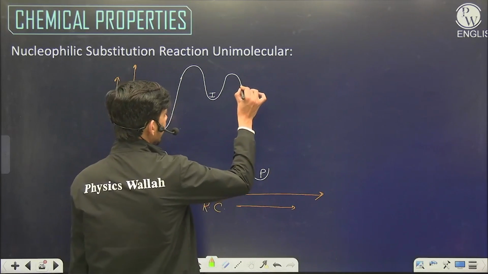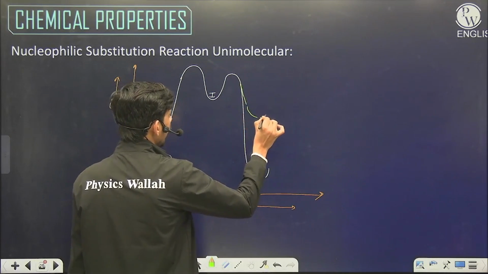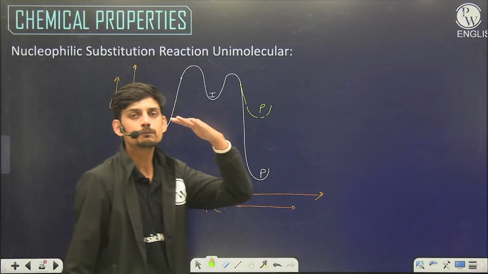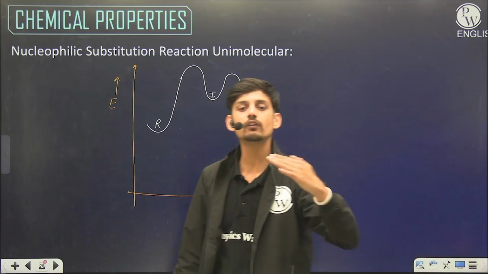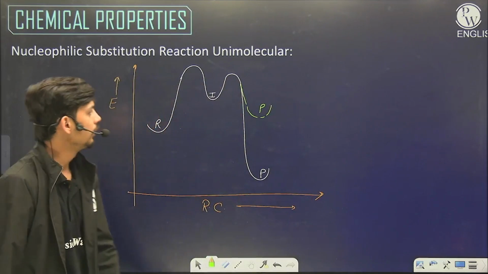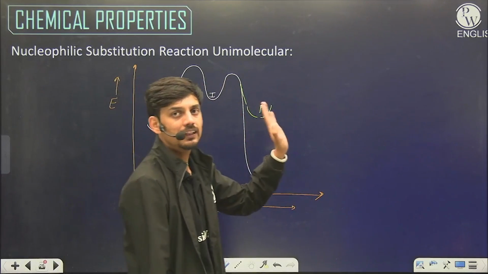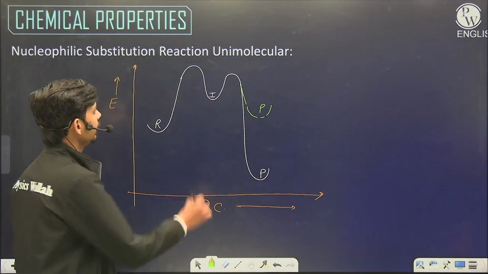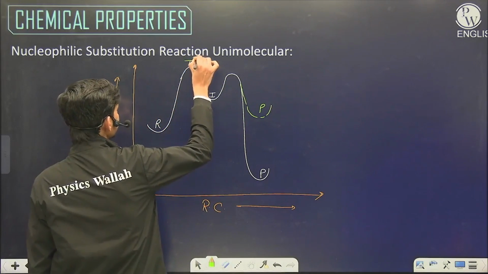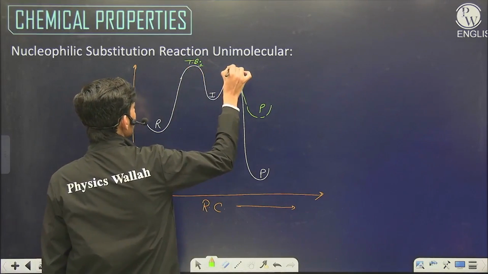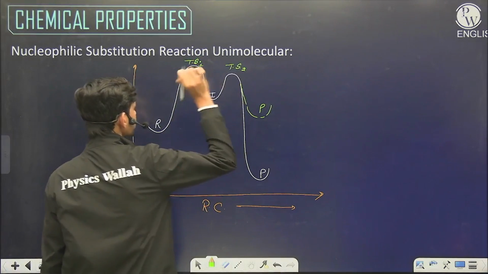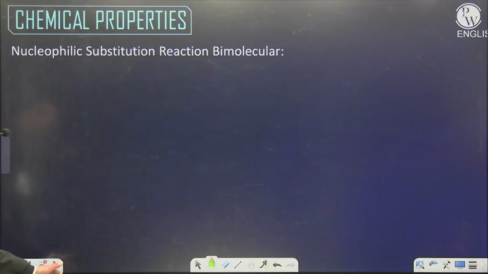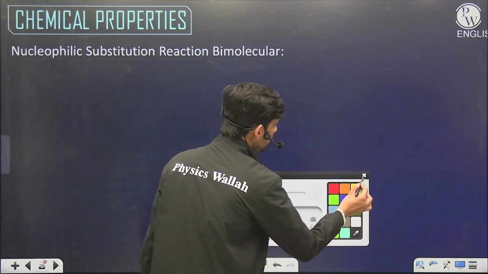If the reaction is endothermic, then the product will be above the reactant energy level. The energy level of the product will depend on the endothermic or exothermic nature of the reaction. But this is a general two-step reaction energy profile diagram with the formation of an intermediate, and these two higher energy states will be transition state 1 and transition state 2. So that's all about the SN1 reaction.